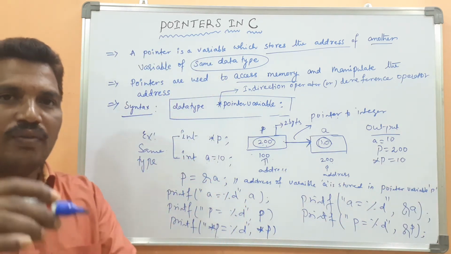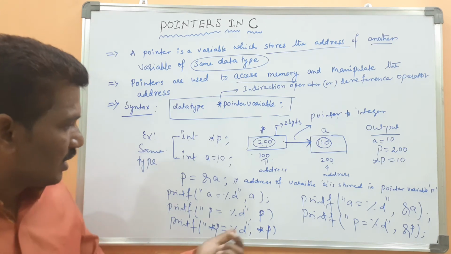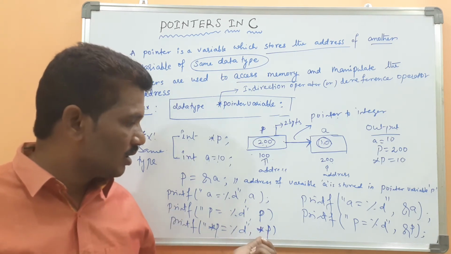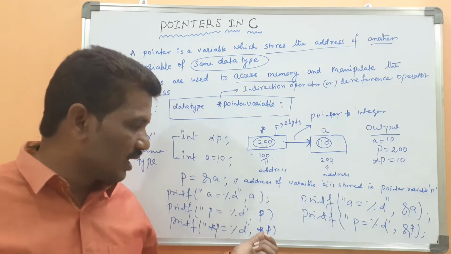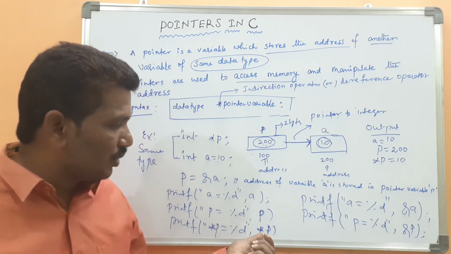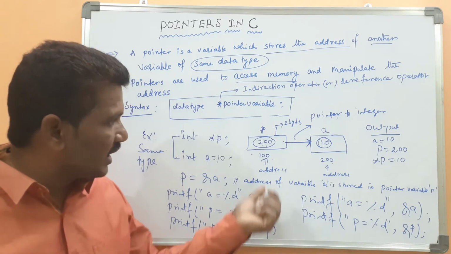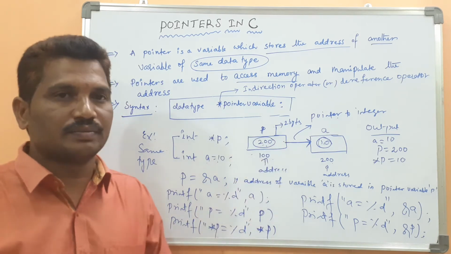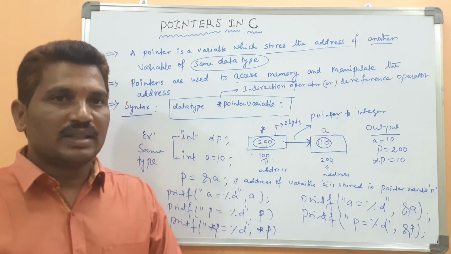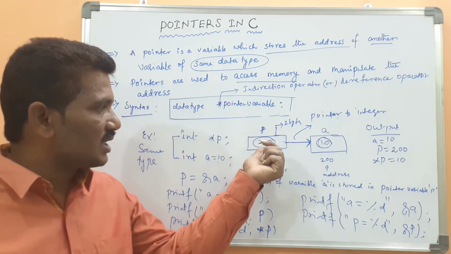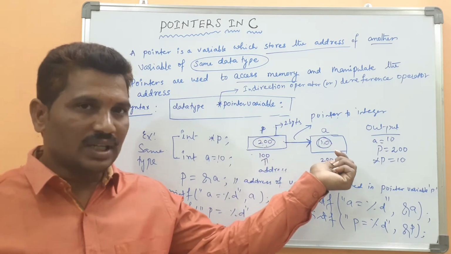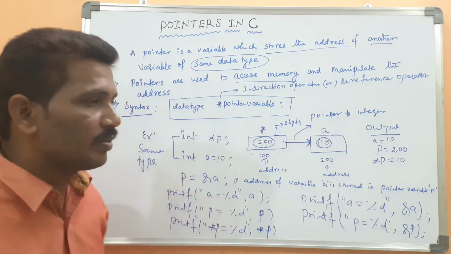Again, star p means what? What is the value stored at address location 200? When control comes here, that value will be printed.